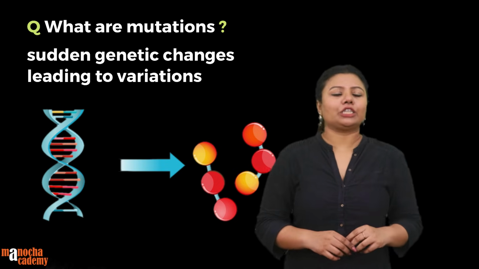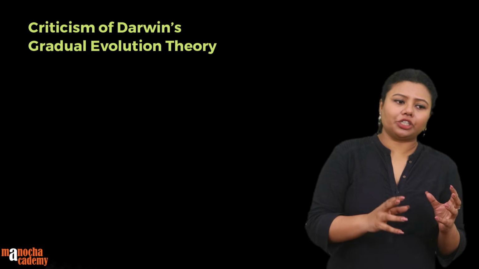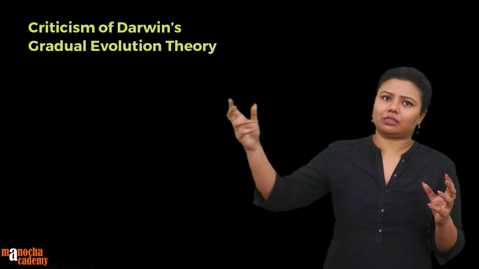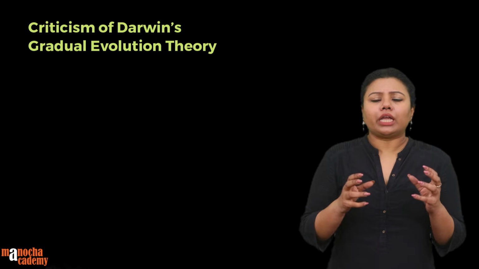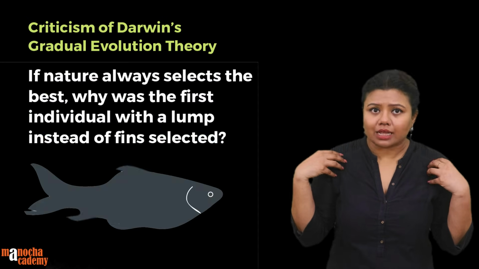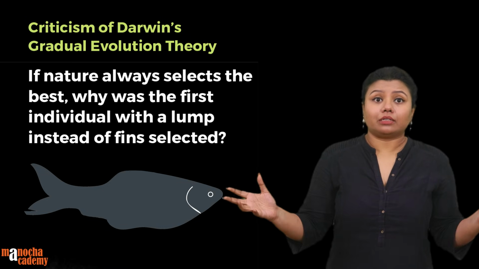The second thing that Hugo de Vries said was that unlike how Darwin has explained evolution, with gradual variations coming in and giving rise to a characteristic feature, evolution does not work like that. See, a criticism of Darwin's theory was that if nature always selects the best, then how come the first individual, which instead of having fins had a lump in its place, was selected?